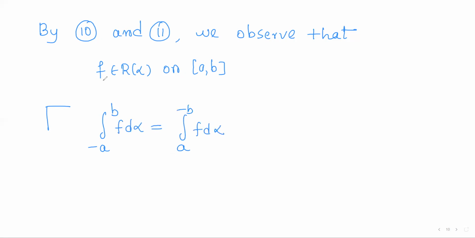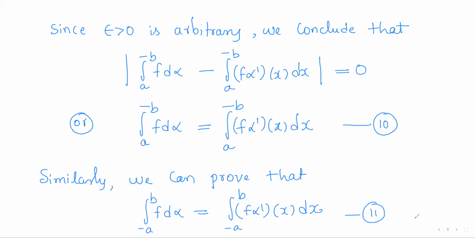So if I assume f is Riemann-Stieltjes integrable, then I'll have this. Now use 10 and 11.